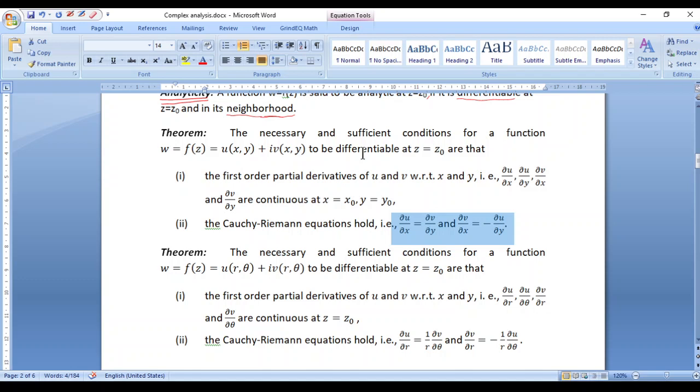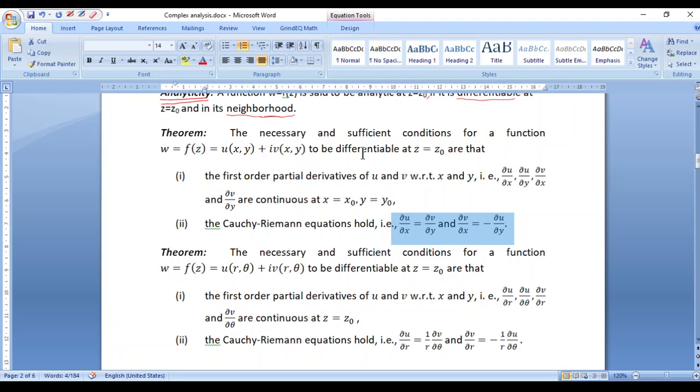Now what do you mean by differentiability or analyticity in a region R? When you say differentiable at a point, we are supposed to verify the differentiability only at that particular point. But when it comes to differentiability in a region, we are supposed to check for the differentiability of the function at every point in the region. Right? So if the function is differentiable at every point in the region, we say that the function is differentiable in the whole region as such.